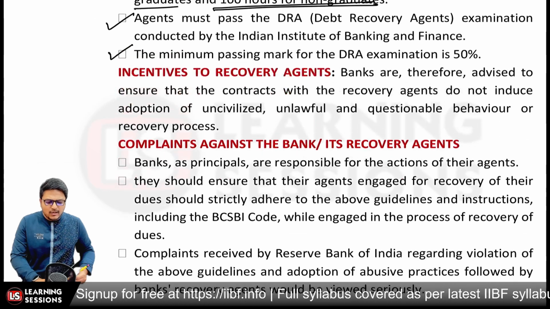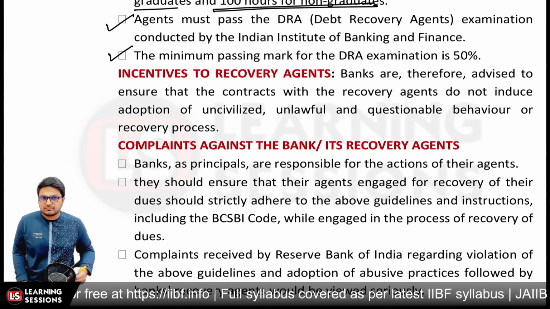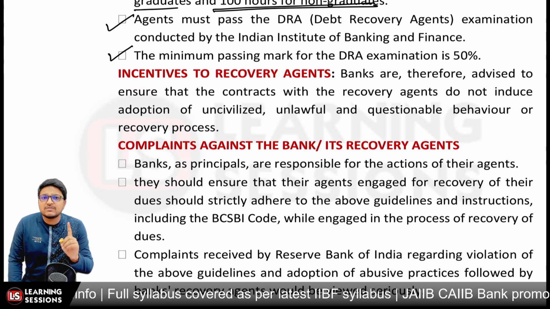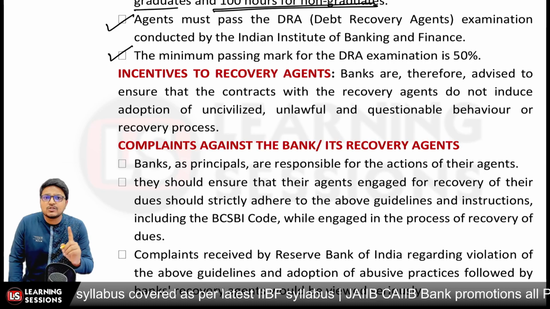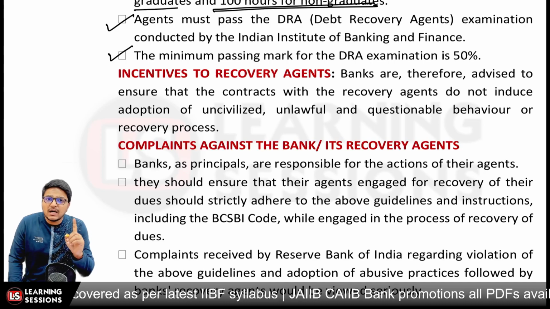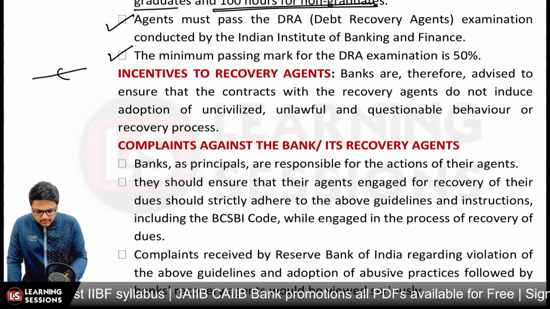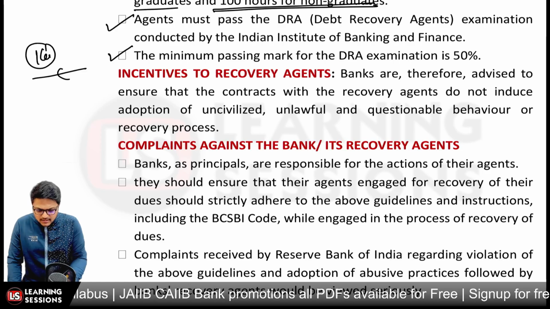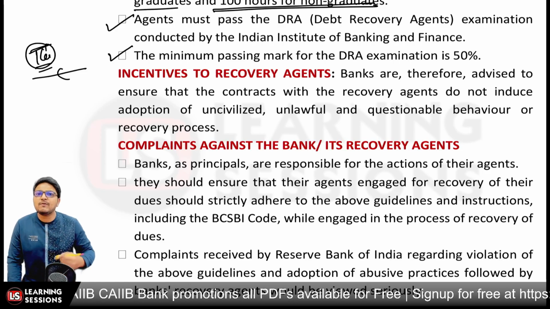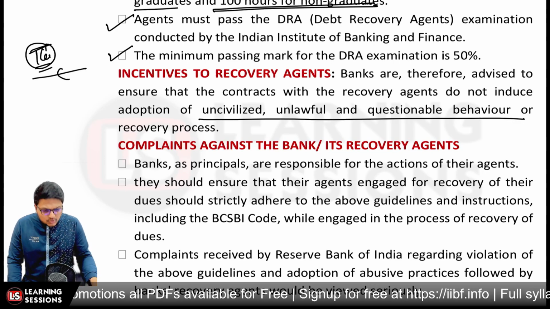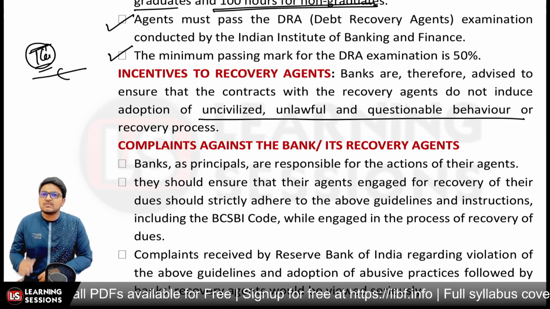And related to incentives to the recovery agents. So banks are to ensure that the contracts with the recovery agents do not induce adoption of uncivilized, unlawful, questionable behavior. That it's not the case that if you recover 1 lakh rupees, they will be given 10,000 rupees. This is not the case, right? Otherwise, they will be adopting uncivilized, unlawful, and questionable behavior. So those things must be avoided.